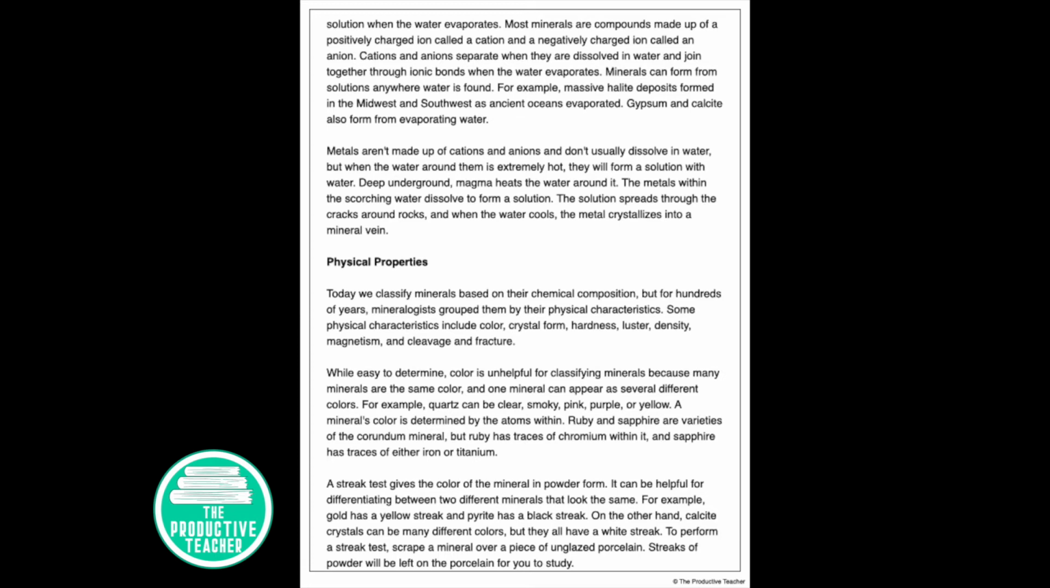A mineral's color is determined by the atoms within. Ruby and sapphire are both varieties of the corundum mineral, but ruby has traces of chromium within it, and sapphire has traces of either iron or titanium.